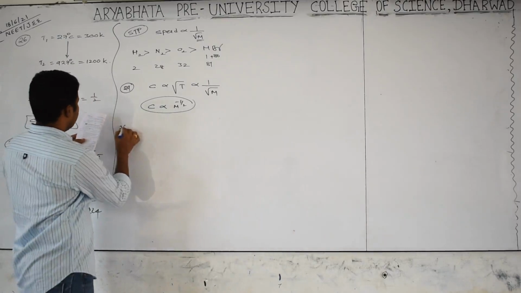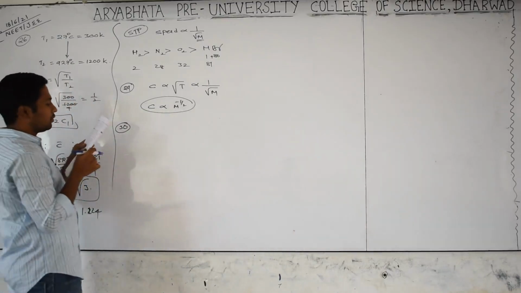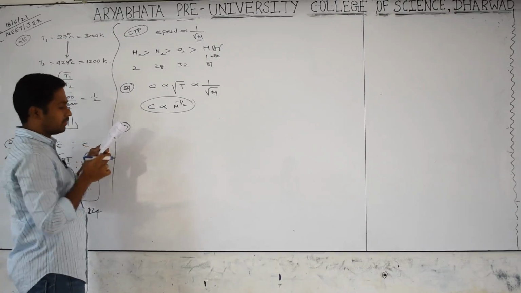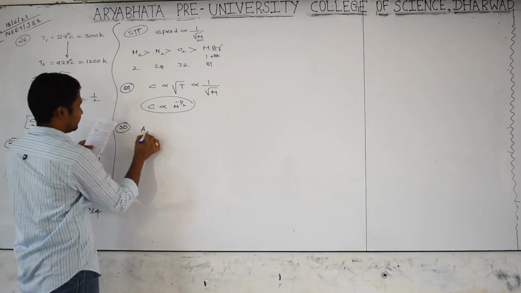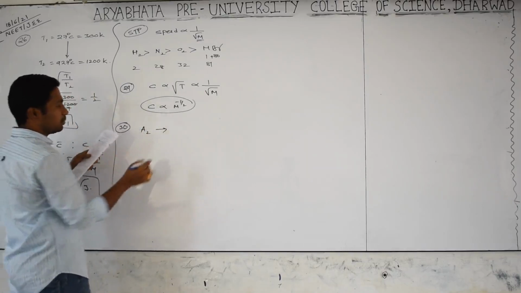30th. The energy absorbed by a molecule of a substance is given. For an A2 molecule, that much energy is absorbed.